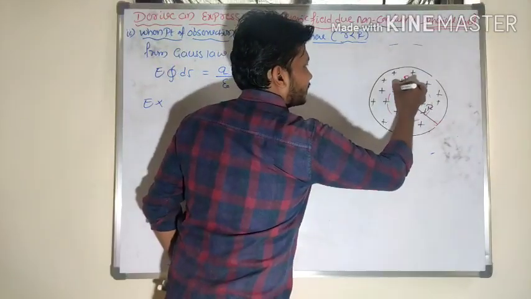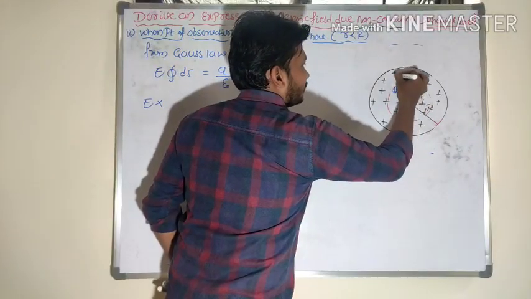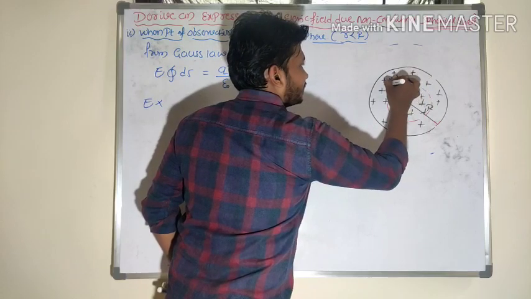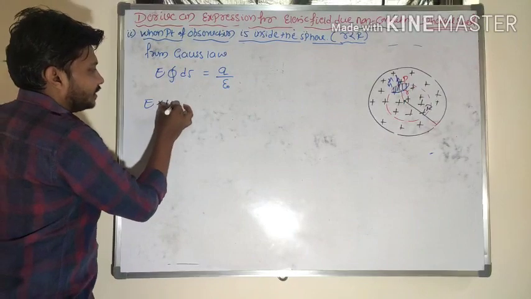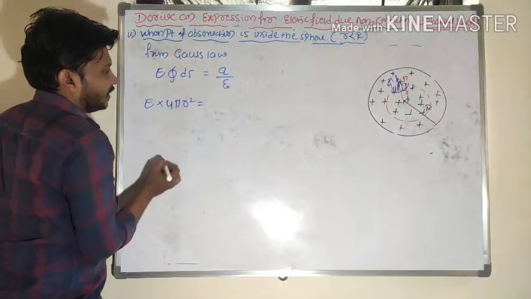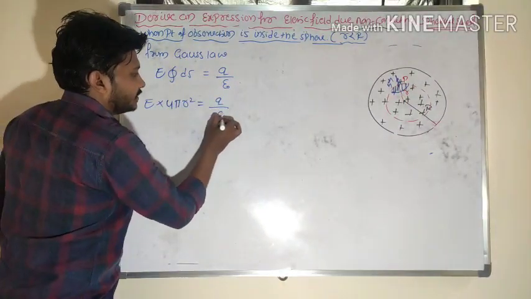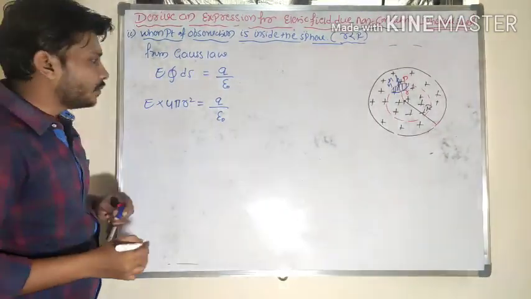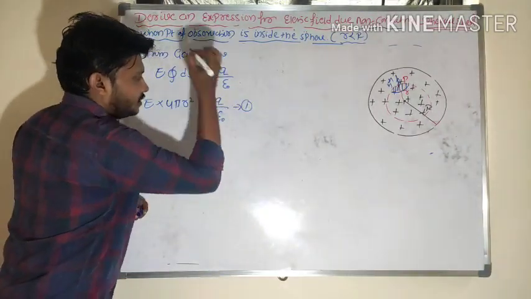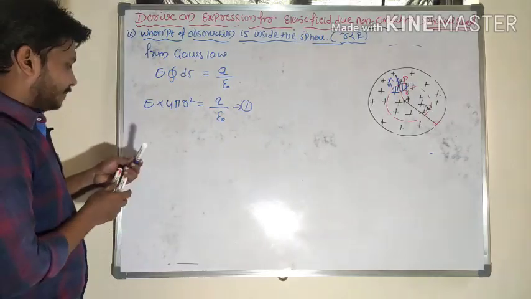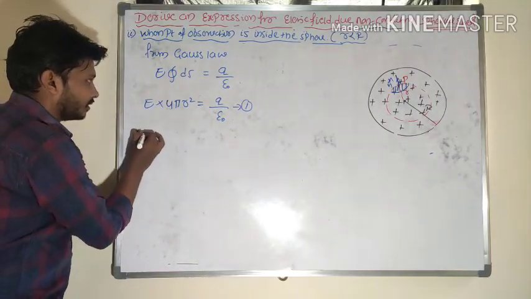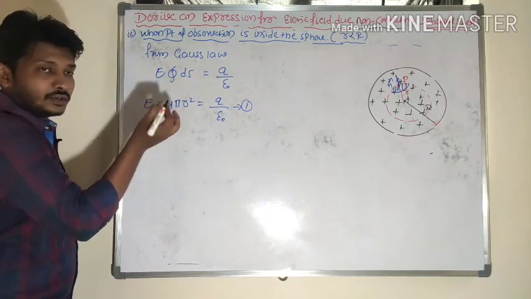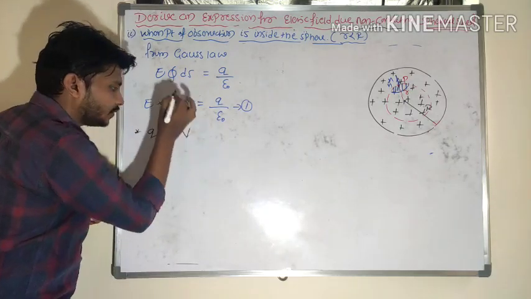Let me write E into dS wherever you may choose. For example, this is the Gaussian surface here. This is the perpendicular line, and this is the direction of the electric field lines I will consider here. So that is 4 pi r square, and it is equal to q by epsilon naught. Now I will consider q equal to rho into V here.